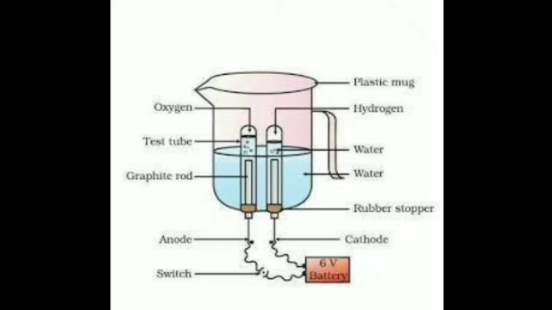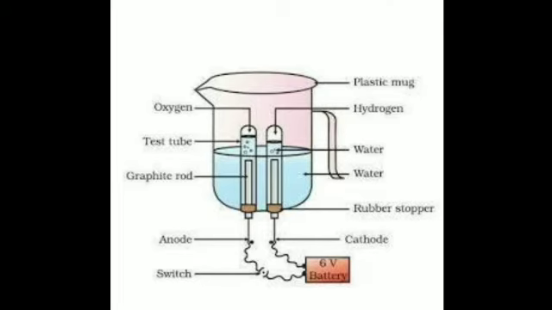Now the electrolysis of water. This is a similar setup as shown in your books. When an electric current passes through acidulated water, since water is a poor conductor of electricity, we have to mix a few drops of dilute sulfuric acid so that it becomes a good conductor.